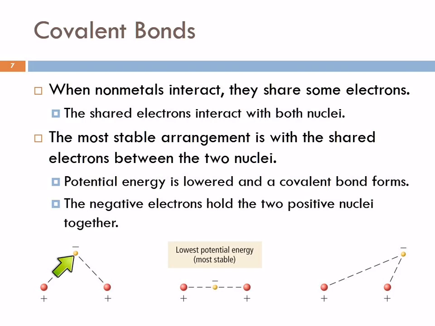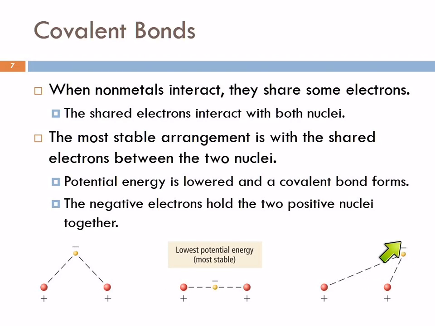So here we have an electron, and here we have one nucleus and another nucleus. And if this electron is over here, there's some attraction here. If we put this electron right in between, this is going to be the most stable situation where this electron is between the two nuclei.